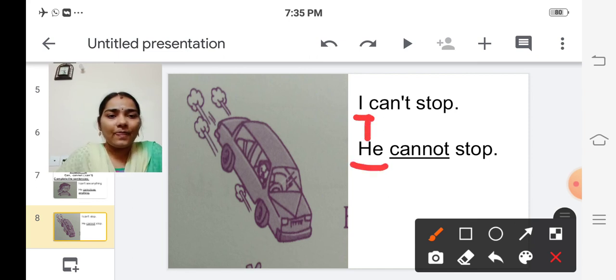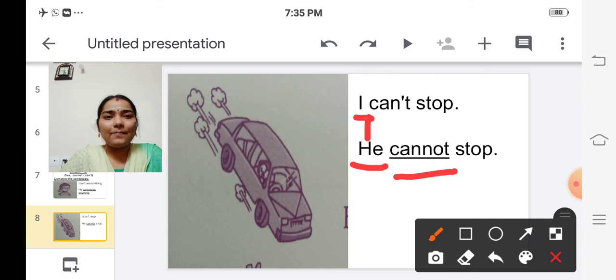Okay, children. What does the person in the car say? I can't stop. What will we say about him? He cannot stop. So the I becomes he, and can't, which usually we write as cannot. He cannot stop.